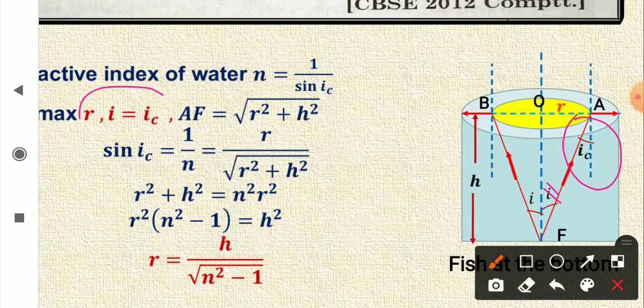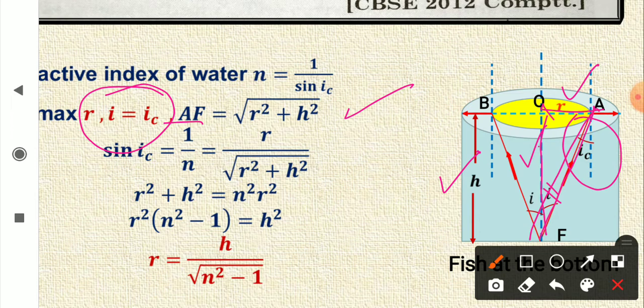So I is equal to IC, and from here this AF is equal to under root R square plus H square. See, this is perpendicular and this is base. Base is equal to H. So this hypotenuse AF is equal to under root R square plus H square using Pythagoras theorem.